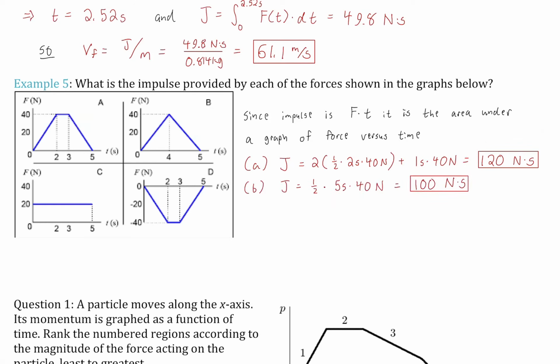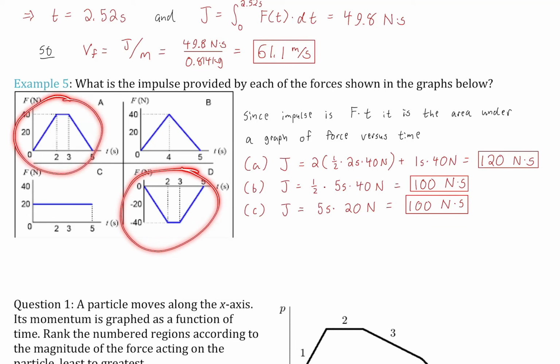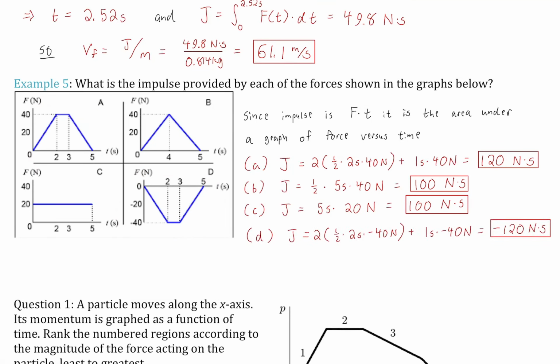For B, I get 100 because it's just the two triangles, or just one triangle really. One half base times height. Then we get a real simple rectangle for the third one. And for the last one, it's the same shape as A, but it's negative, so it's just going to be negative 120 instead of positive, because impulse can be positive or negative. It is, after all, a vector.